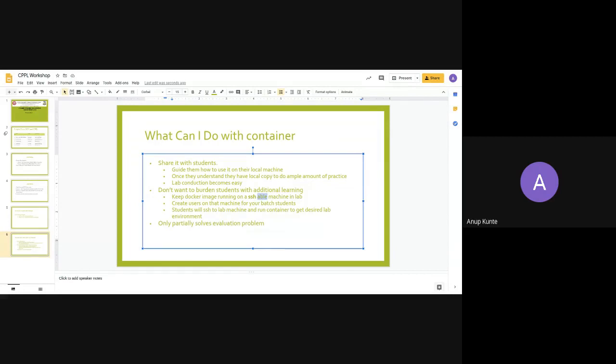You can create users on that particular machine, the host machine on which Docker is running, and you can ask students to take turns accessing it. You can ask say 5 or 6 students as a group to access it for some time, and then you can actually have tons of students access it and practice their code.